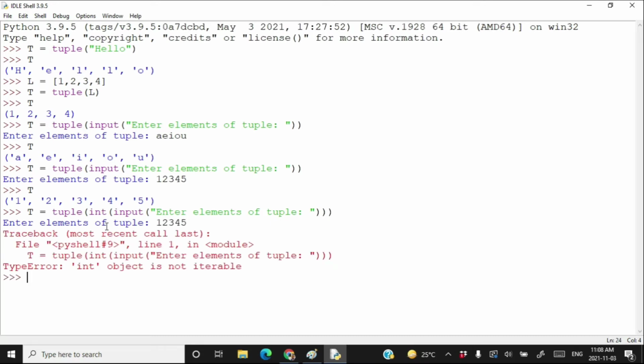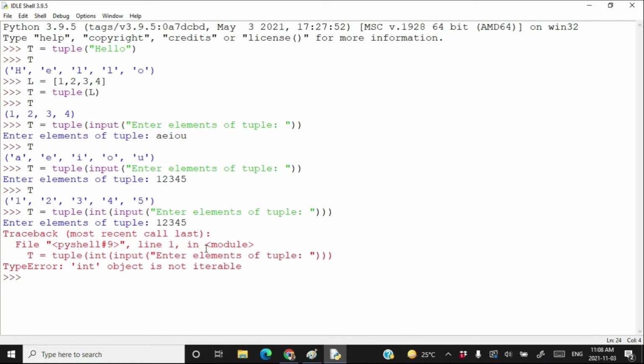No. This is saying that integer object is not iterable. Okay, that means if this one is an integer, that cannot be converted to a tuple. So how can we take inputs from the keyboard so that all the inputs are treated as various elements of the tuple? How can we do it?